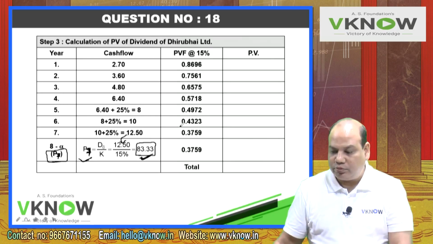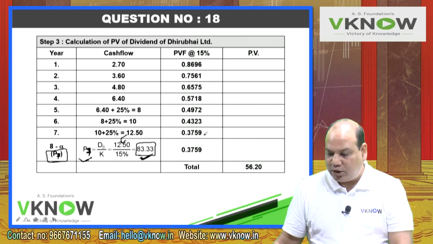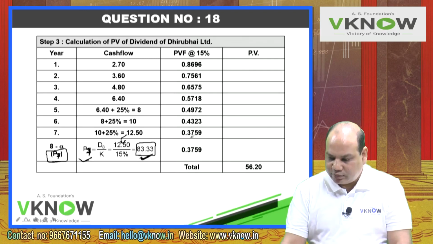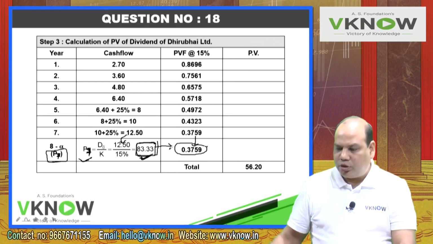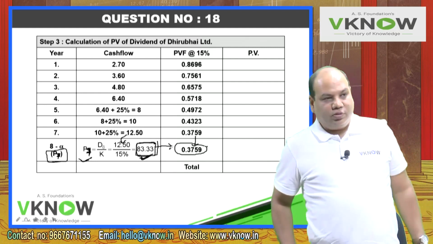Again press equal to 0.7561, 0.6575, 0.5718, 0.4972, 0.4323, 0.3759, and don't make the mistake, this same factor I have to write here, because this is the present value factor for 7th year, price you are getting at the end of 7th year. So now what you do, multiply these two columns and take the total.